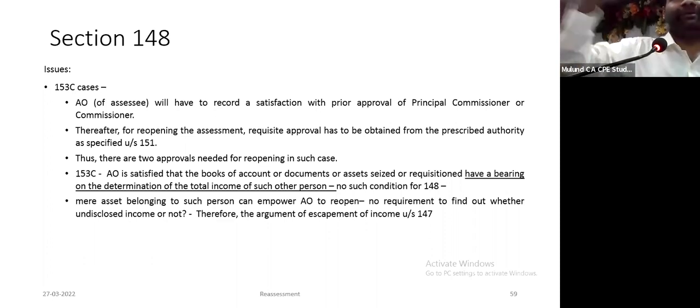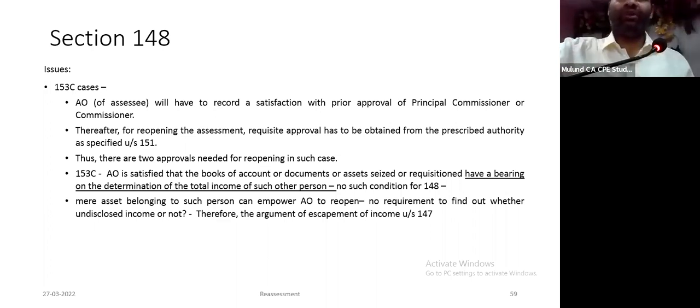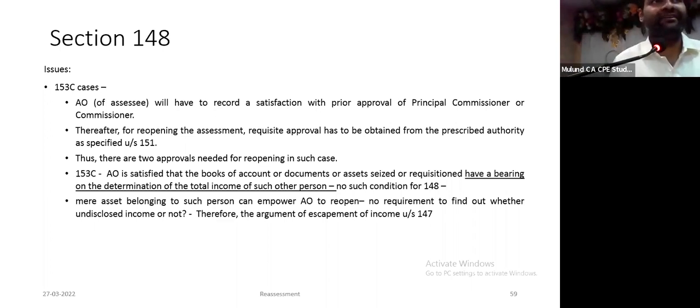For example, in the case of Praveen Kumar Jain and Mukesh Choksi, a search happened, and a list came up in the computer in which I was shown as having been given an accommodation entry. What they do is, we have received information from the investigation wing. So and so parties were engaged in accommodation entries. You are a beneficiary of one of the accommodation entries. Therefore, I have reason to believe income has escaped assessment.